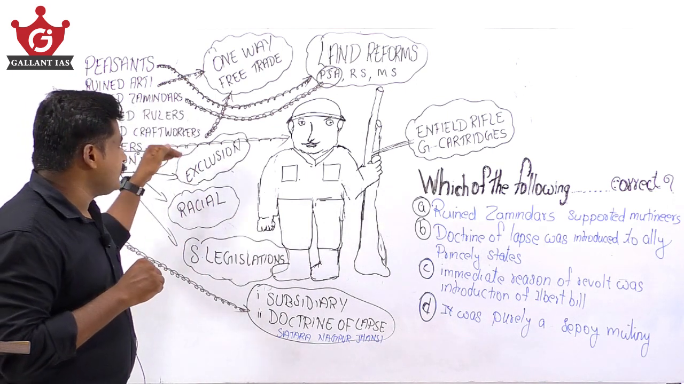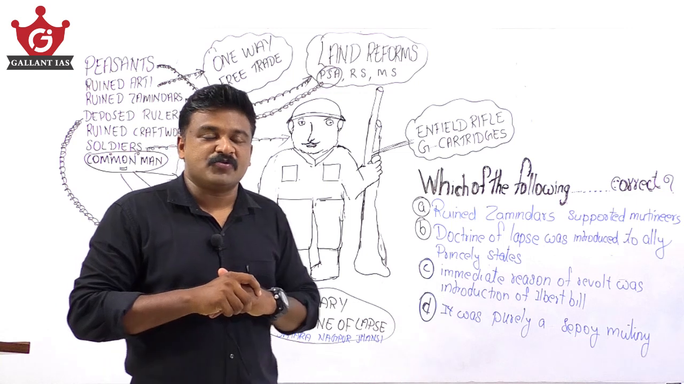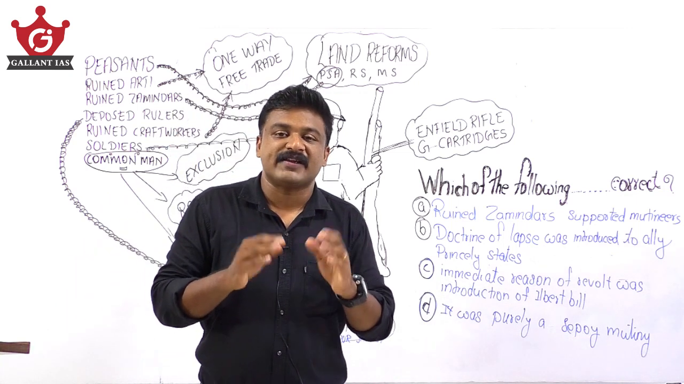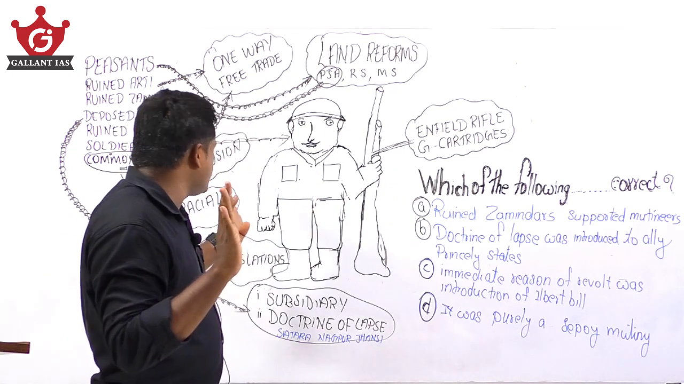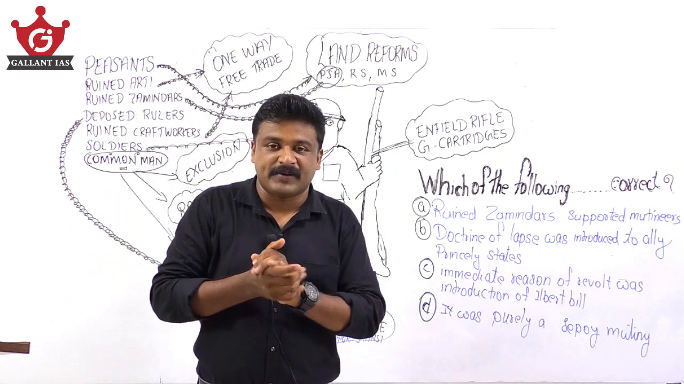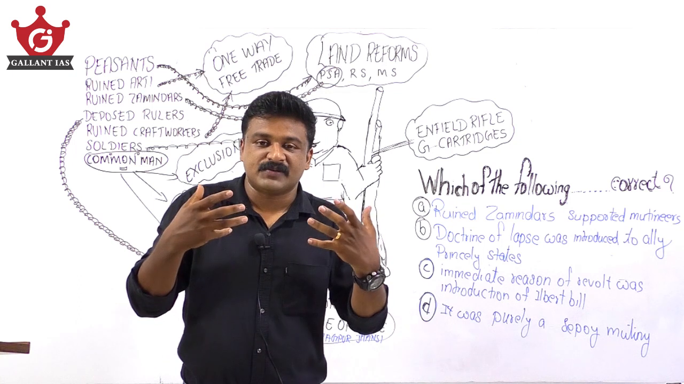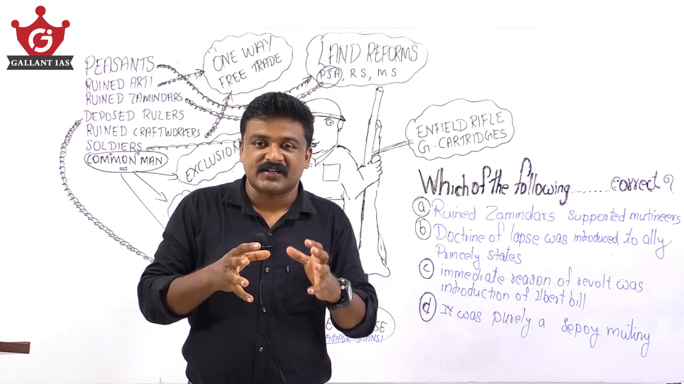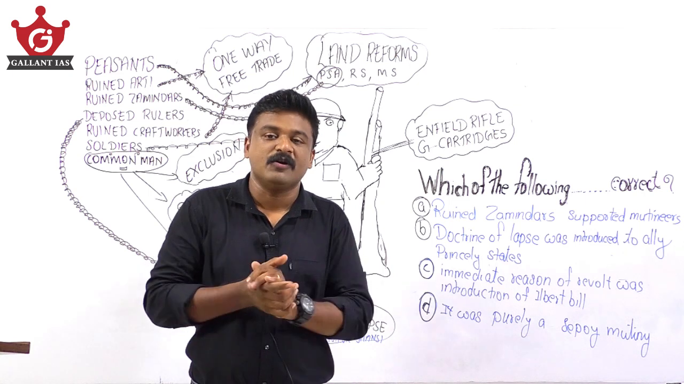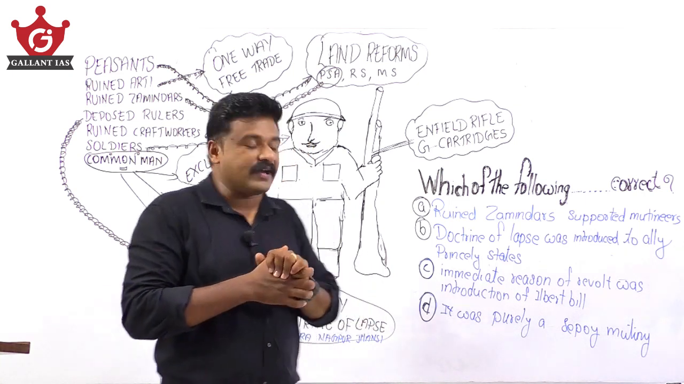Common men suffered from exclusion. British administrative policies were like this: Indians were excluded from top services, and there was always racial discrimination. British always called themselves superior and Indians inferior. So that racial arrogance of the British East India Company's policies also caused huge disappointment among Indians.